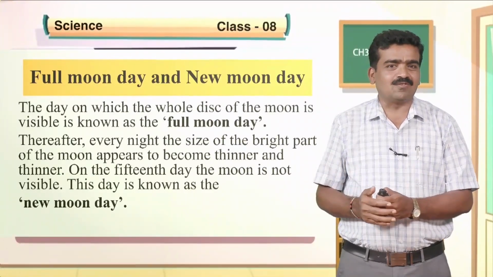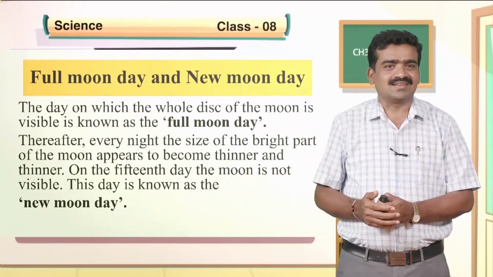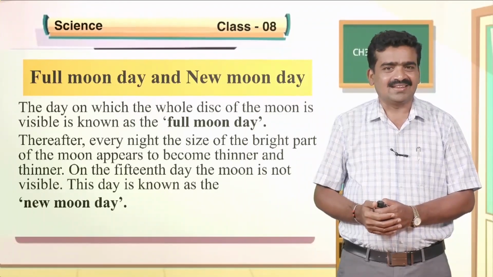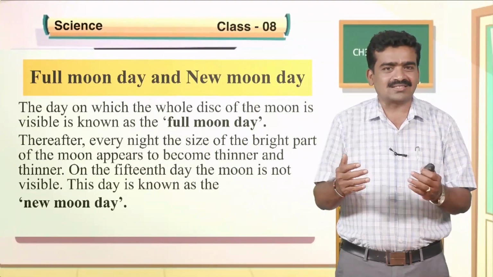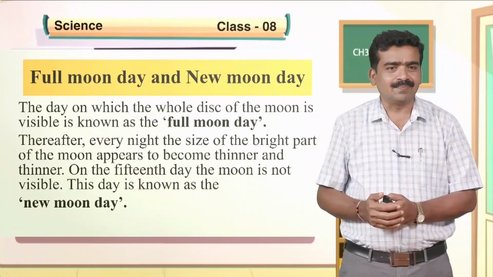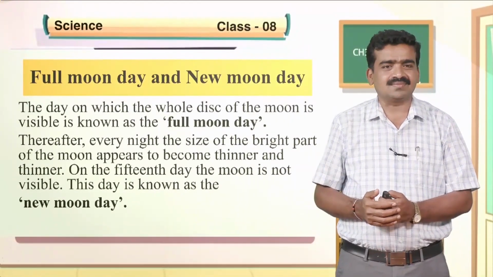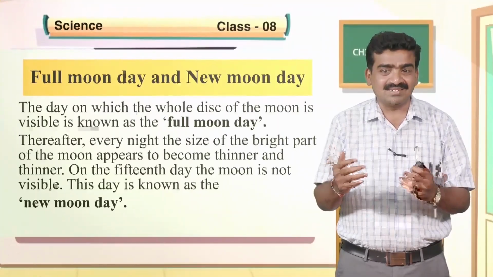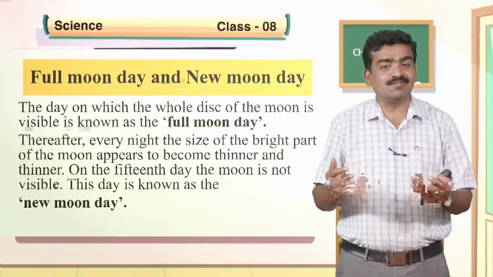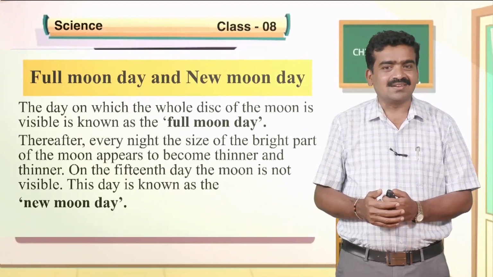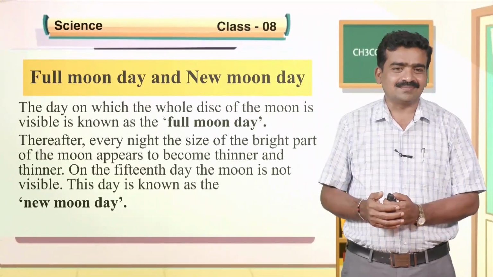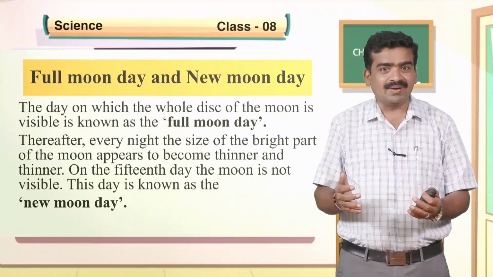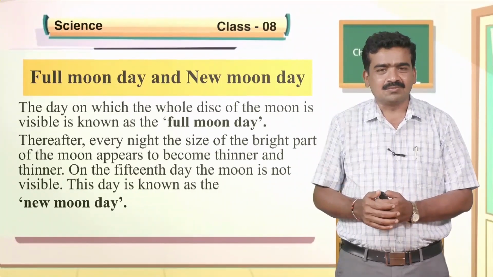The day on which the whole disk of the moon is visible is known as full moon day. We can see the full disk of the moon on full moon day. What happens thereafter? Every night the bright part of the moon appears to become thinner and thinner, and on the 15th day, what happens? The moon will not be visible in the night sky. This day we call new moon day. We can say Hunnime and Amavasya for these two particular days.